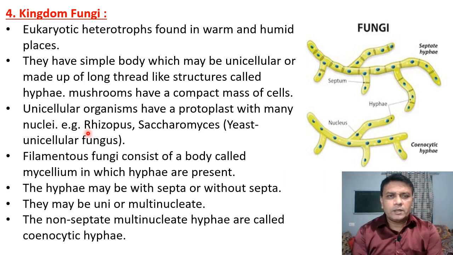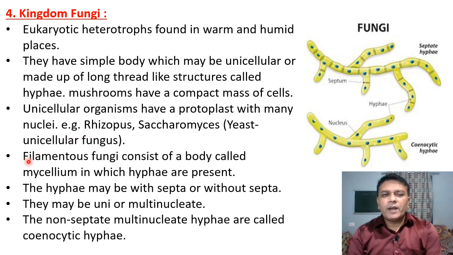Rhizopus grows on dead and decaying organic matter. Almost all the fungi grow on dead and decaying organic matter. Then some fungi are filament like and are called filamentous fungi, consisting of a body called mycelium in which hyphae are present.